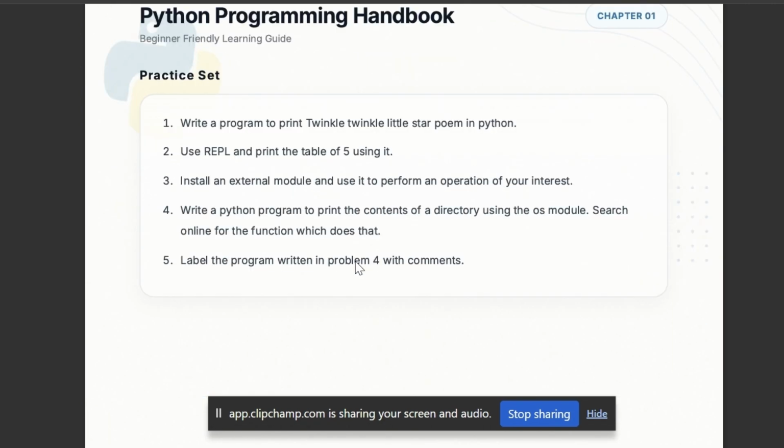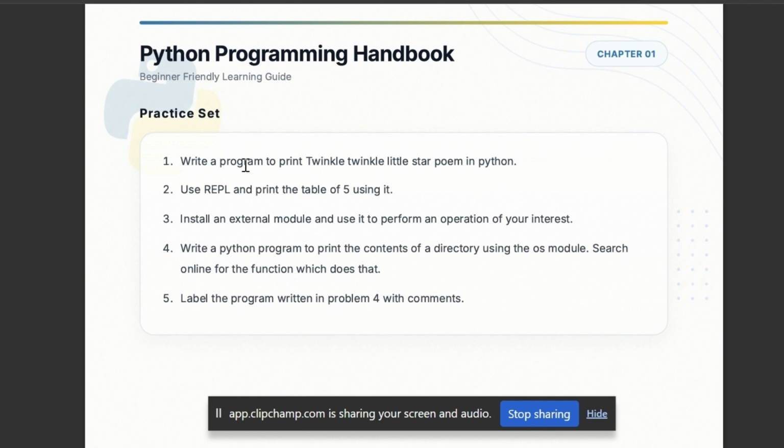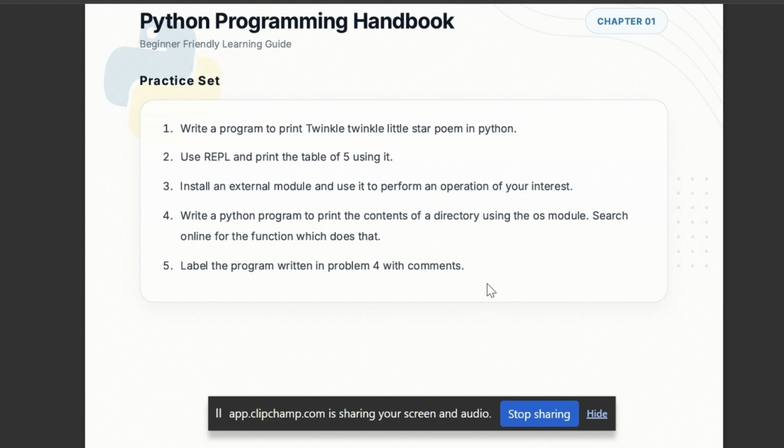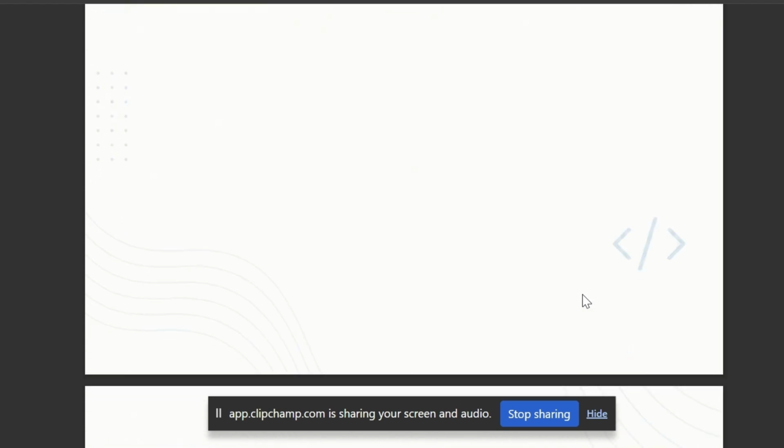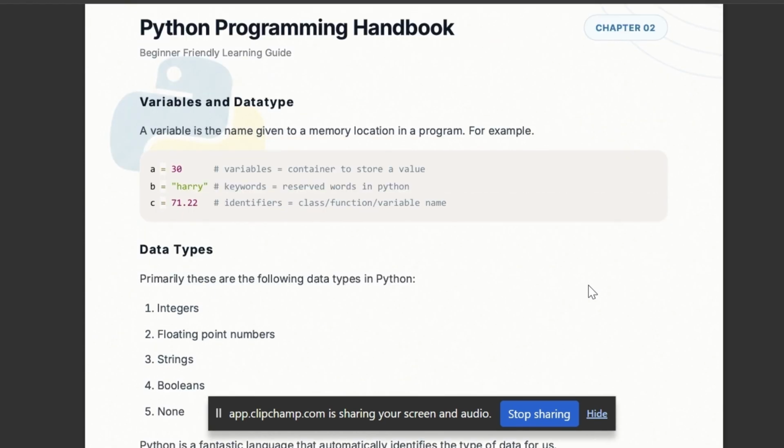Okay, now practice it the same way. You can write the print program for Twinkle Twinkle Little Star in Python and the table of five. These are not so difficult. I am expecting you to print. I think print is very easy, I don't need to tell you more about this, so I want to focus on important things.